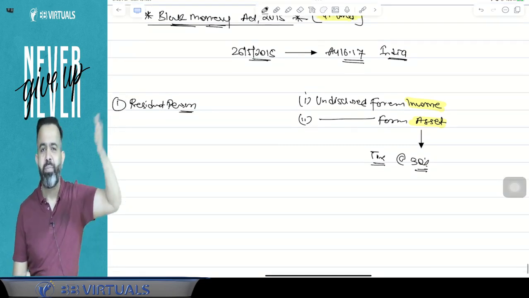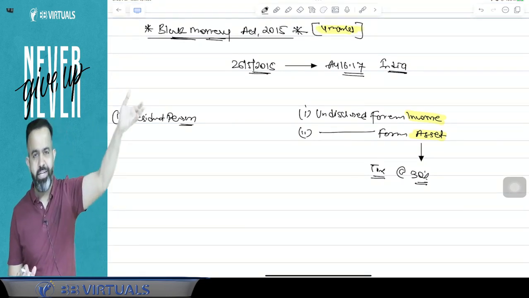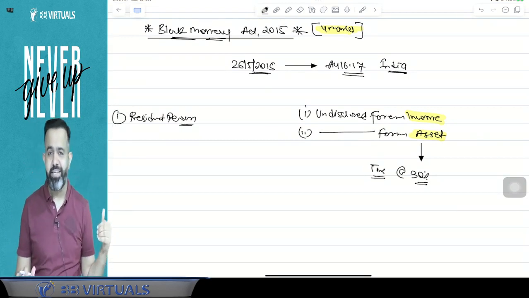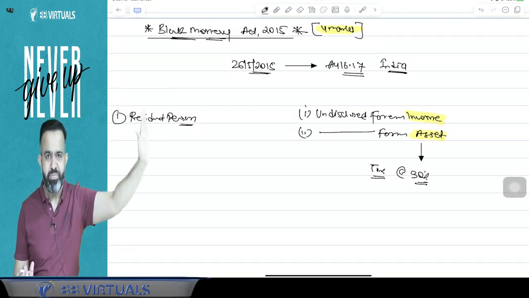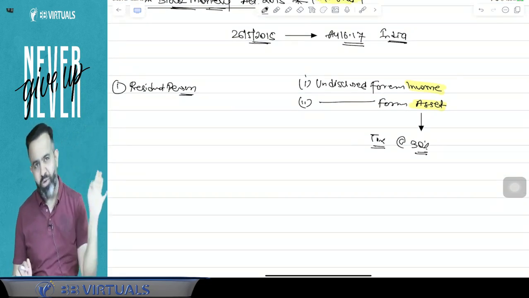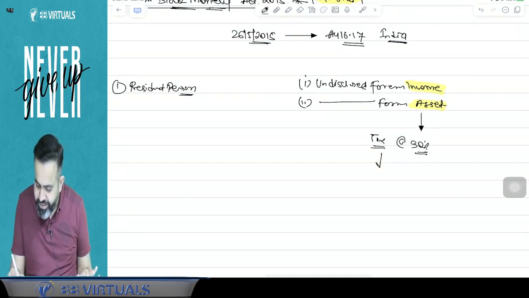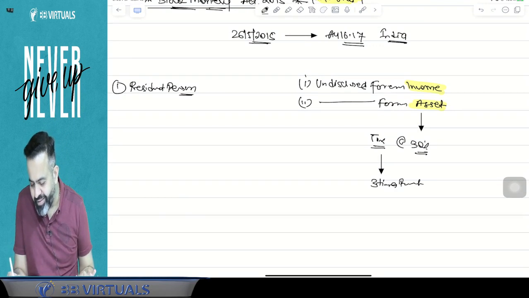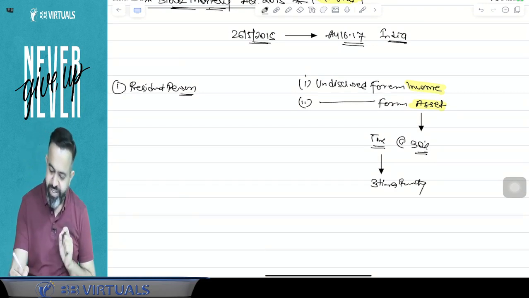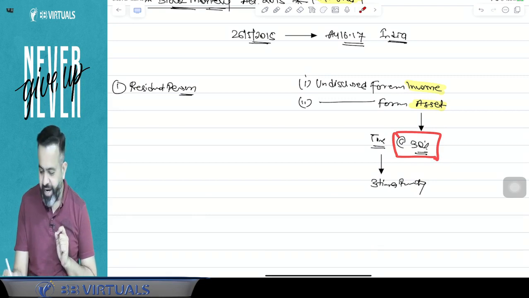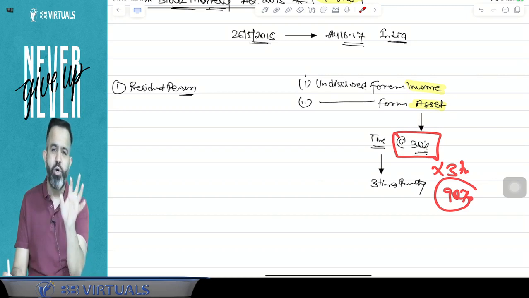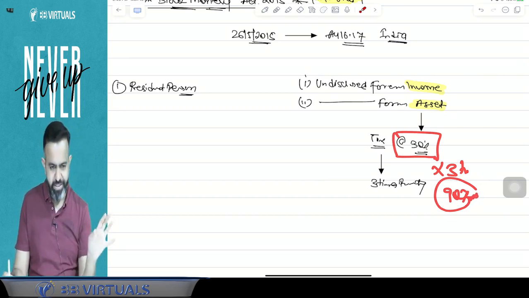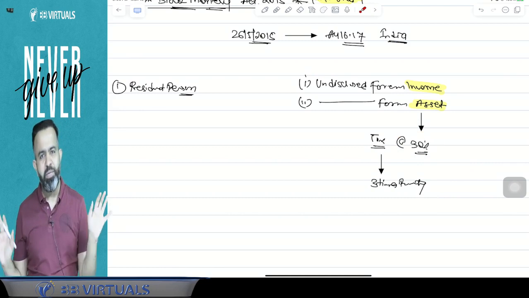We have discussed that Indian black money, like Indian undisclosed asset or investment, there was a 78% tax rate. And on 78%, there was 10% penalty also. So approx 85 point something percent. But guys, you know that here tax rate is only 30%. But guys, on this tax, there will be a 3 times penalty. 3 times penalty means, in simple words, suppose 30% is your tax, and if you take the 3 times, it means 90% is your penalty. So in short, you have to pay the 120% to the government.